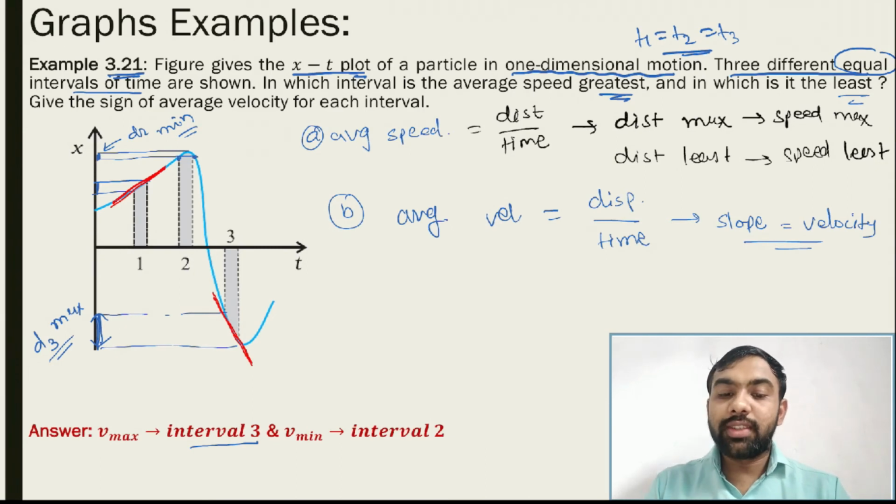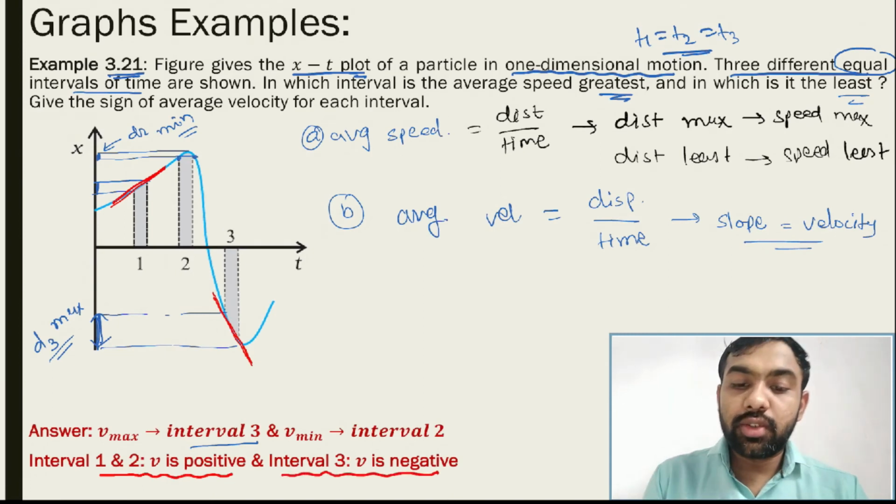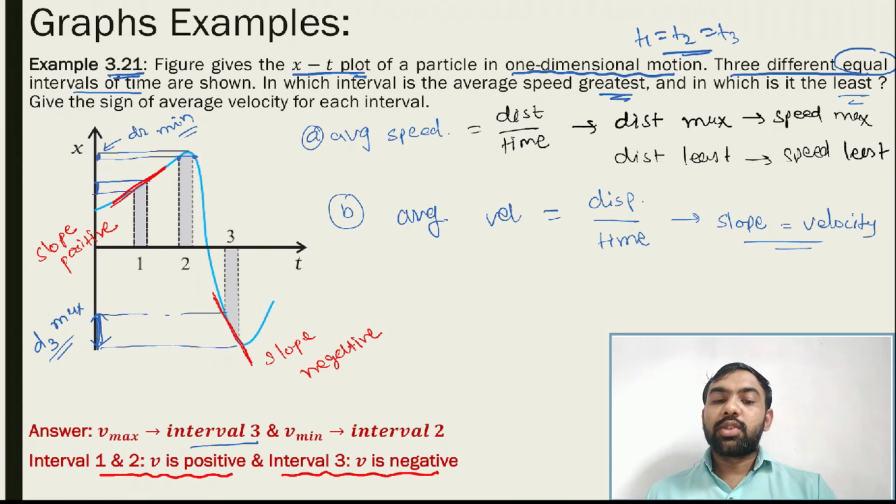So in this way, what is our answer? See, for intervals 1 and 2, v is positive, and for interval 3, v is negative. Here the slope is negative, and here the slope is positive. So that is our answer. For intervals 1 and 2, v is positive, interval 3 v is negative. That is our answer for this example, and this way you solve it. Okay, note it. Then we go to the next one.